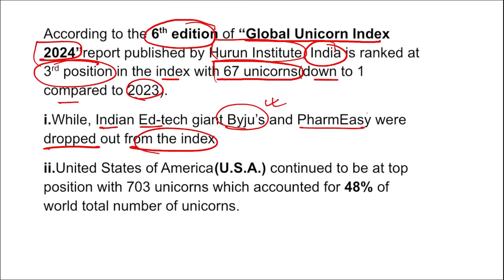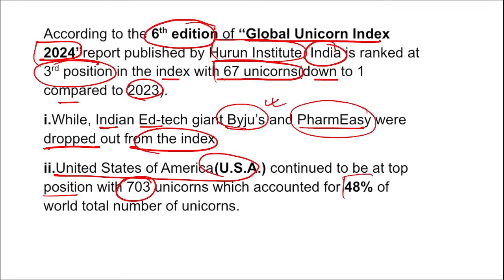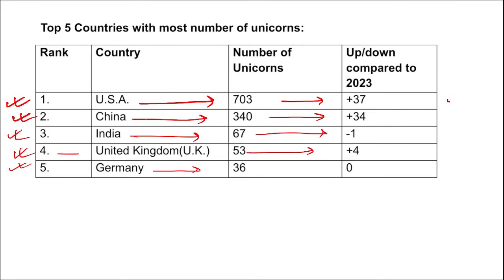Even the salaries are not able to be paid by Byju's to their employees. So, because of these reasons, we can say these two organizations, Byju's and PharmEasy, have both dropped out of the unicorn index. And we can say the USA continues to be at the top position with 703 unicorns, which accounted for almost 48% of the total number of unicorns worldwide. Right here you can see USA on first position, second China, and third is our India.